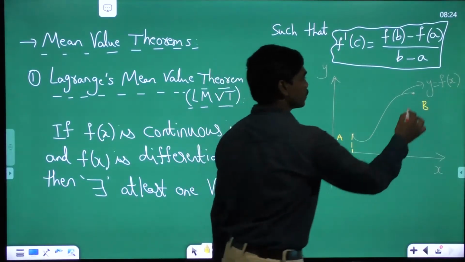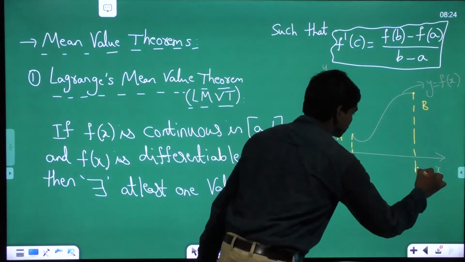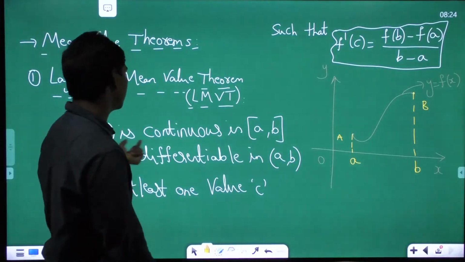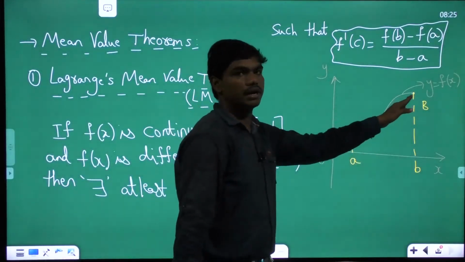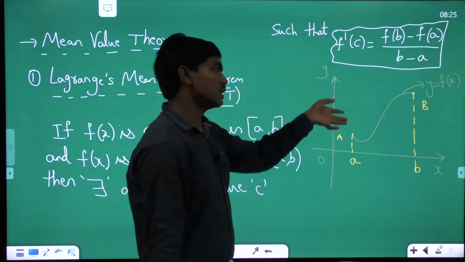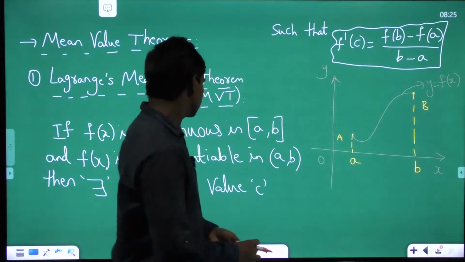This is x is equal to a and this is x is equal to b. So if you see, it's satisfying all these definitions. f of x is continuous at all points between a and b, and it's also differentiable at every point, because I have drawn a simple polynomial function, so you could sense the things.